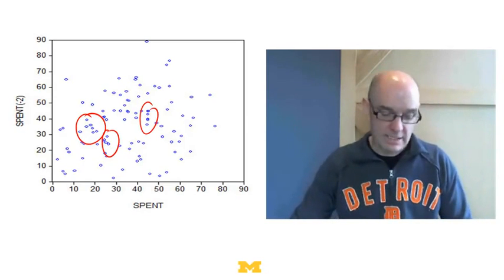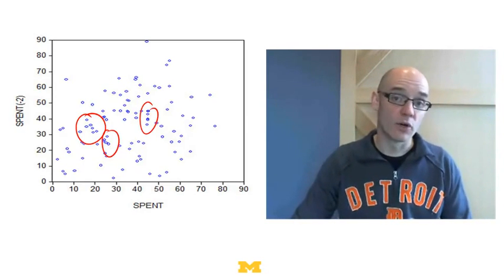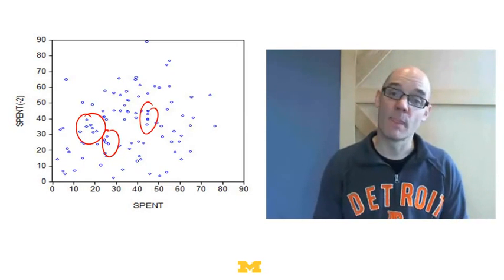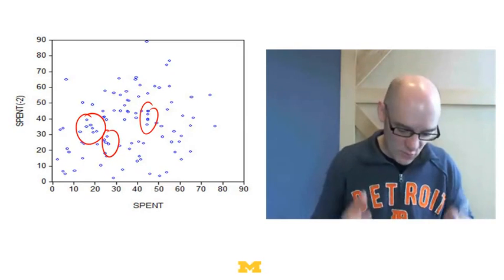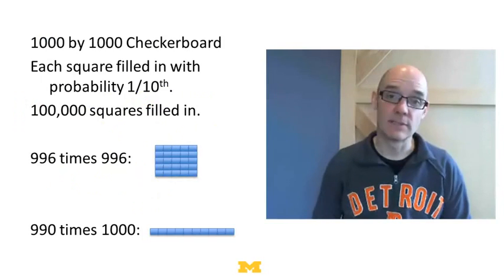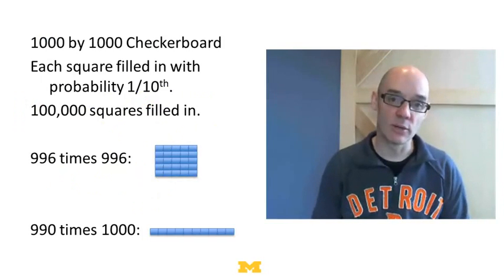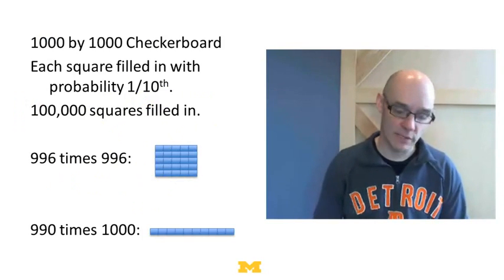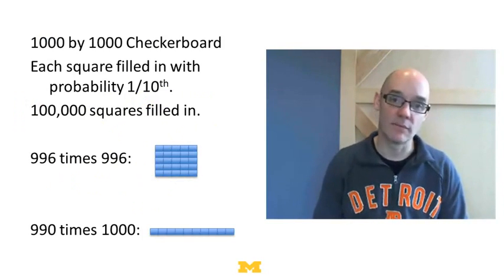And if this were, let's say, data on cancer or crime or something like that, you might think, boy, we better go and identify what's going on in that cluster. Well, here's the problem. If I just randomly throw things down on a graph, I'm going to get clusters. Let's suppose I have a 1,000 by 1,000 checkerboard, and I fill in each square with probability 1/10. So I fill in 100,000 squares. This is 1,000,000 squares, I'm filling in 1/10 of them.